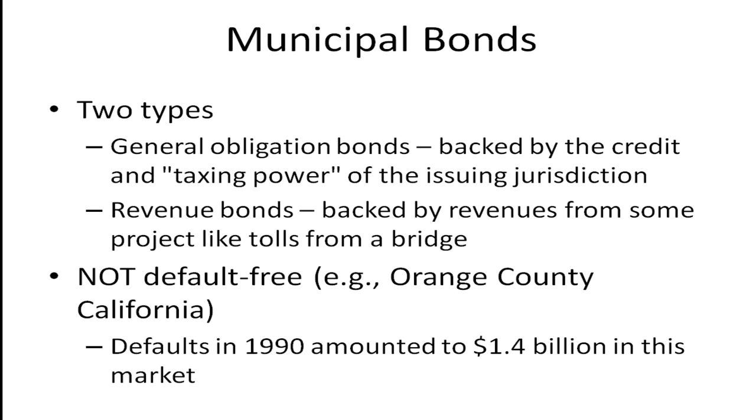If a municipality, or let's say a state, builds a bridge and nobody uses it, there are going to be no revenues from that bond to pay off that bond. So that bond may be in default.